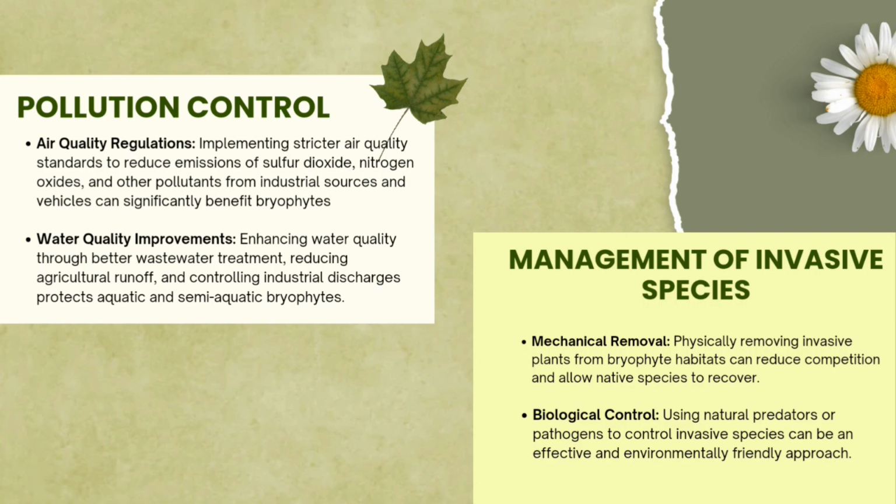Third is pollution control. Reducing air and water pollution is crucial for protecting bryophytes, which are highly sensitive to environmental contaminants. Effective pollution control measures help maintain the health of bryophyte populations and their habitat. There are two ways stated here to control pollution: first is air quality regulation, and second is water quality improvement. Last is management of invasive species.